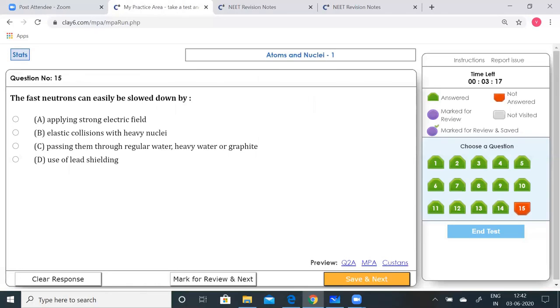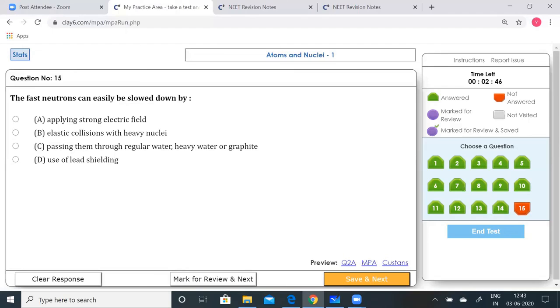Finally, for the last one, fast neutrons can easily be slowed down by elastic collisions with heavy nuclei, by passing them through regular water, heavy water, or graphite, or by the use of lead sheet.